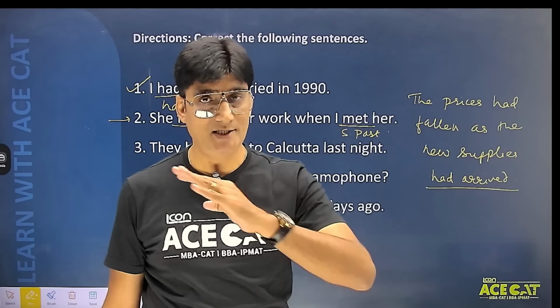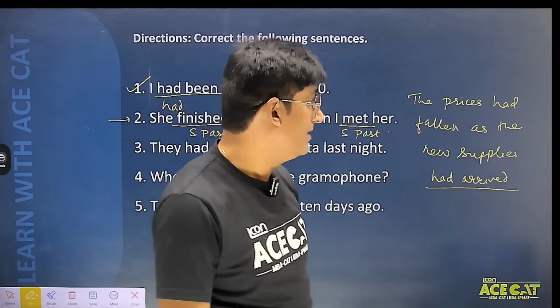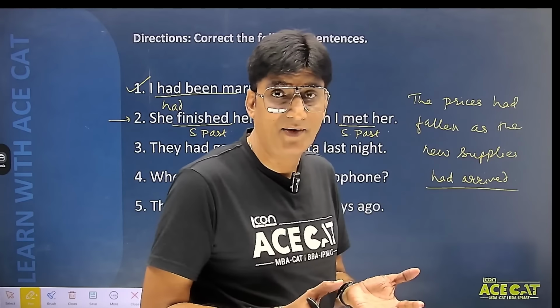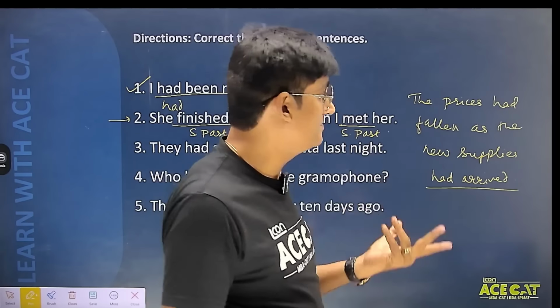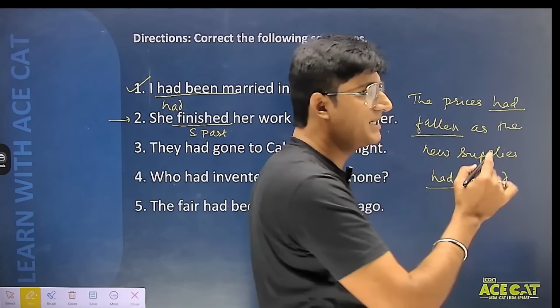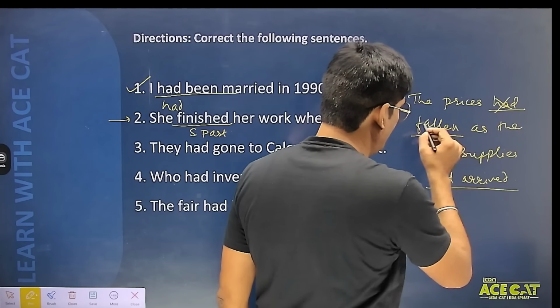So इसमें students there is no mistake at all. Had arrived is actually correct. But now the second event is the prices are falling. The second event के साथ हमें past simple tense लेना है. But हमने कौन सा tense लिया? The prices had fallen. So this also becomes past perfect, which is not correct. Had fallen is wrong.